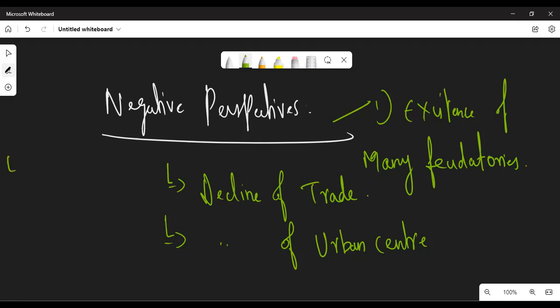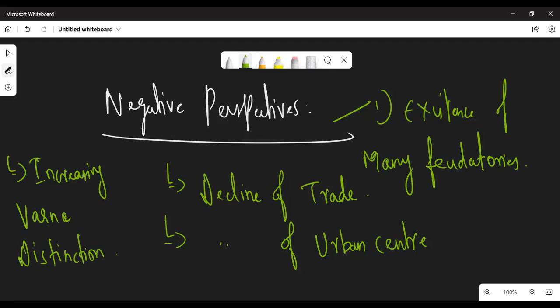And the next thing is increasing Varna distinction. There were numerous castes that emerged during this period. Increasing Varna distinction, that is, Brahmanas' supremacy was at the top. The Brahmanas enjoyed the supremacy.